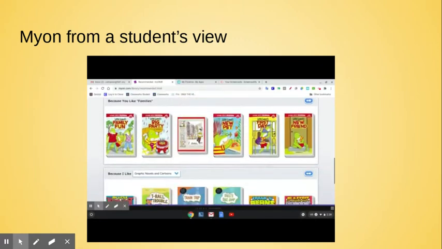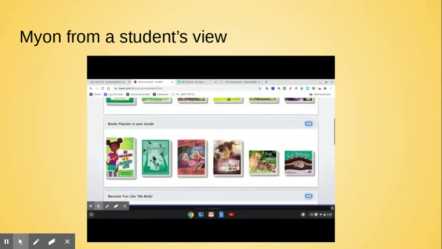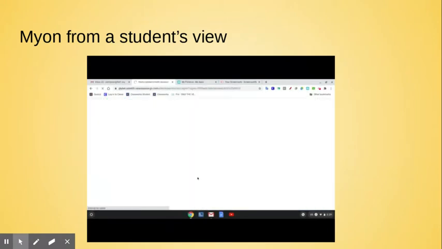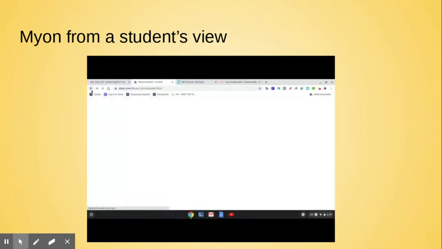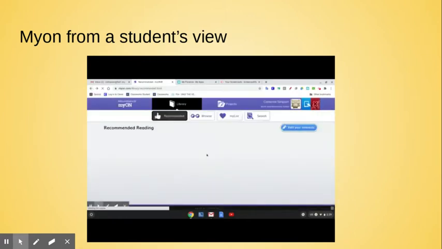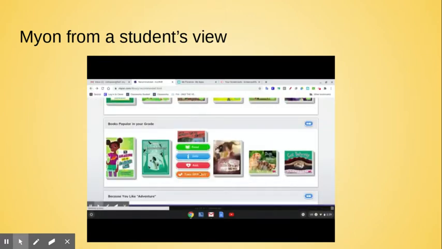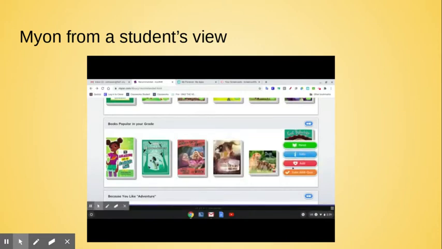Most of the books, I believe, have the ability to take the AR quiz. So after you read Trust Me, Hansel and Gretel Are Sweet, you can click Take an AR quiz. And it will take you to AR to log in. So you don't have to go back to your class link. You can just hit that one button off that tab. So, some books have it. If it has that orange button, it will have it. If it doesn't, it doesn't. So this one doesn't have the AR button, so it's not an AR book. So, these are your recommended books.